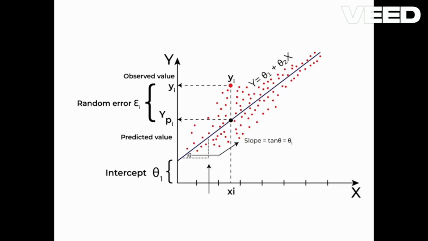Then what about the best fit line? What is the observed value? What is the predicted value? What is the actual value? We need to find the difference between these two things. So for that purpose we are using the best fit line. The points which are plotted close to or near that best fit line are considered the expected result, and those far away from the best fit line are considered to be outliers. So these are all the things that are related to supervised learning and linear regression in supervised learning.